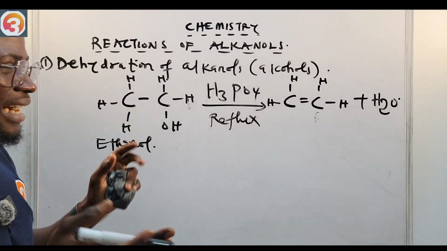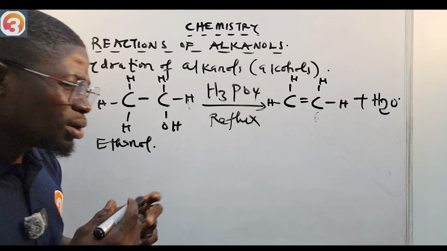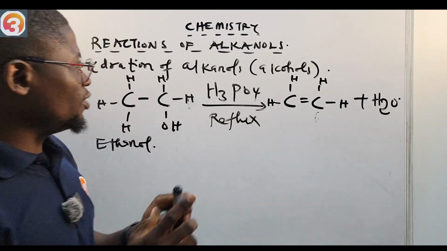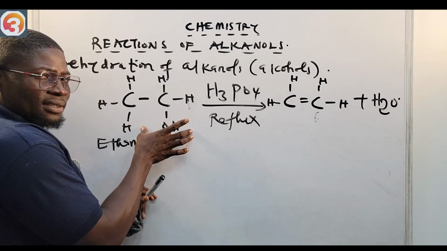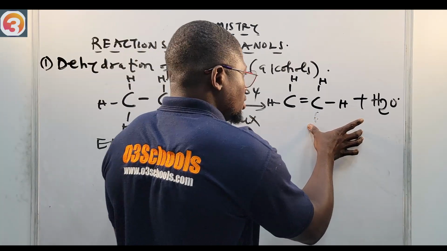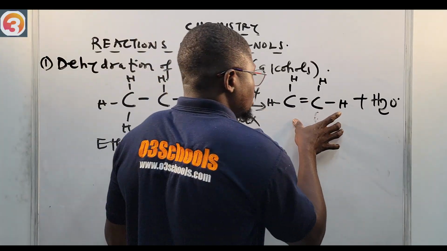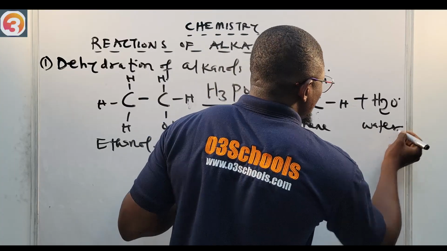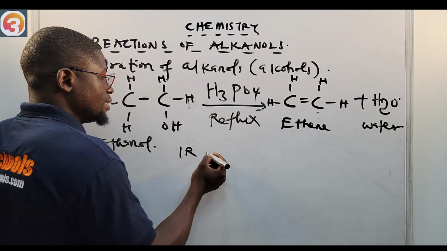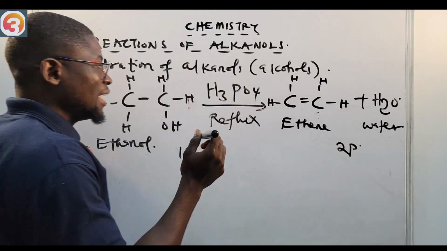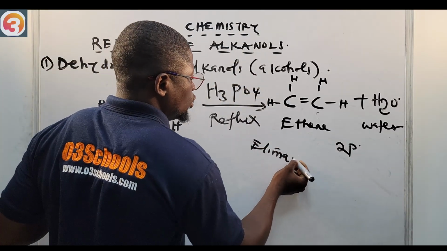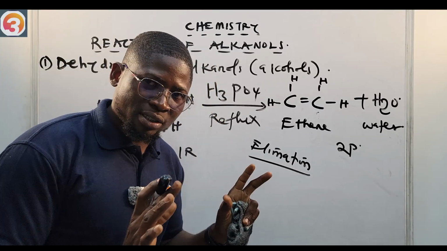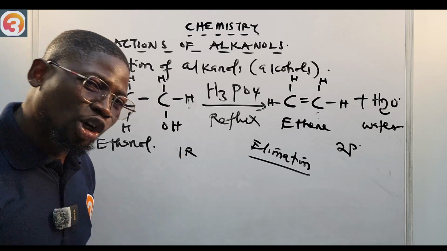Generally in organic chemistry, we mostly talk about addition reactions, substitution reactions, and elimination reactions. Once we have one reactant giving us 2 products, look at one reactant here, ethanol, giving us 2 products: ethene and water. Just know that that is an elimination reaction. Take note of that. In elimination reactions, usually one reactant will give us 2 products.